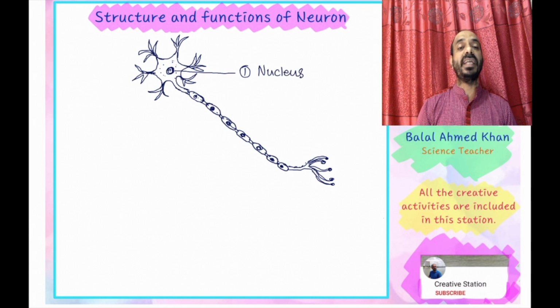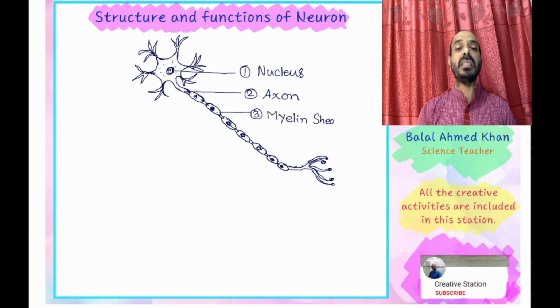Number 1, at the center of the cell body, is the nucleus. Number 2, the extended part that is produced from the cell body, is the axon. The axon is the elongated part originating from the cell body. And the third one is the covering membrane produced from the Schwann cell, known as the myelin sheath. The myelin sheath is a covering membrane; heat and other activities are diffused with the help of this myelin sheath. It is produced from the Schwann cell.